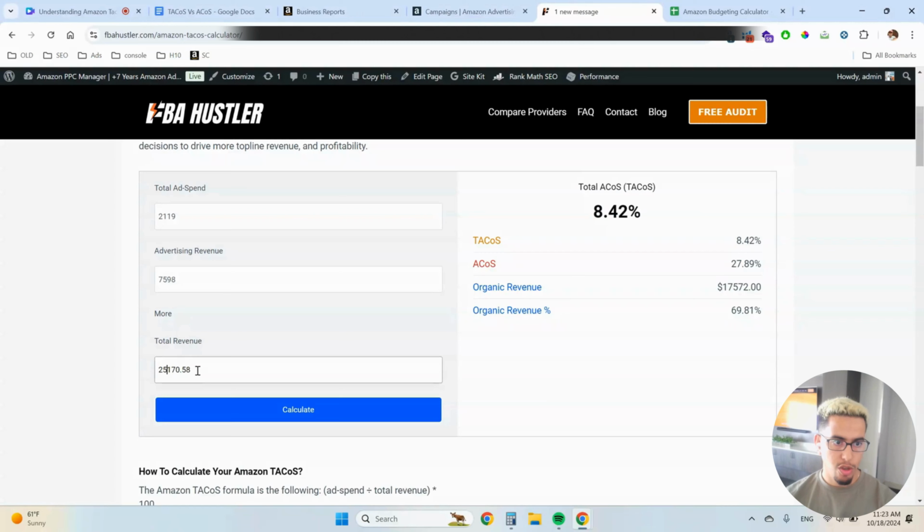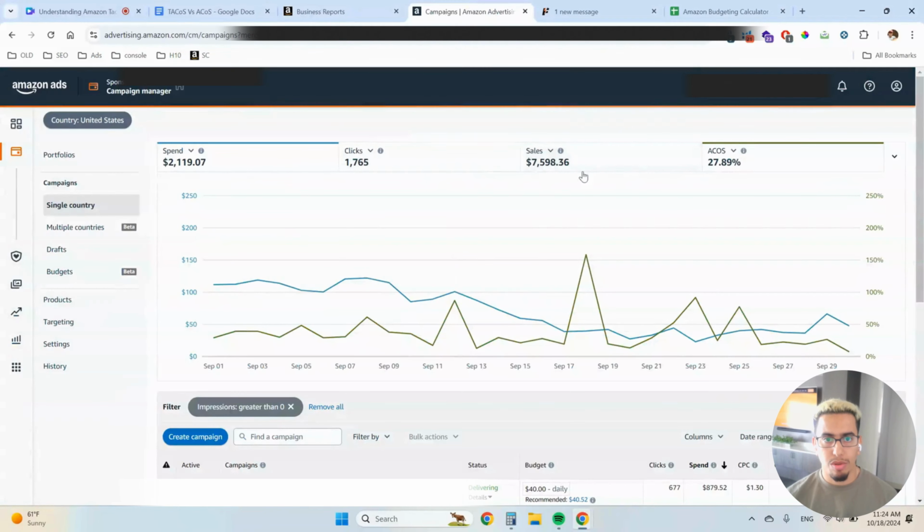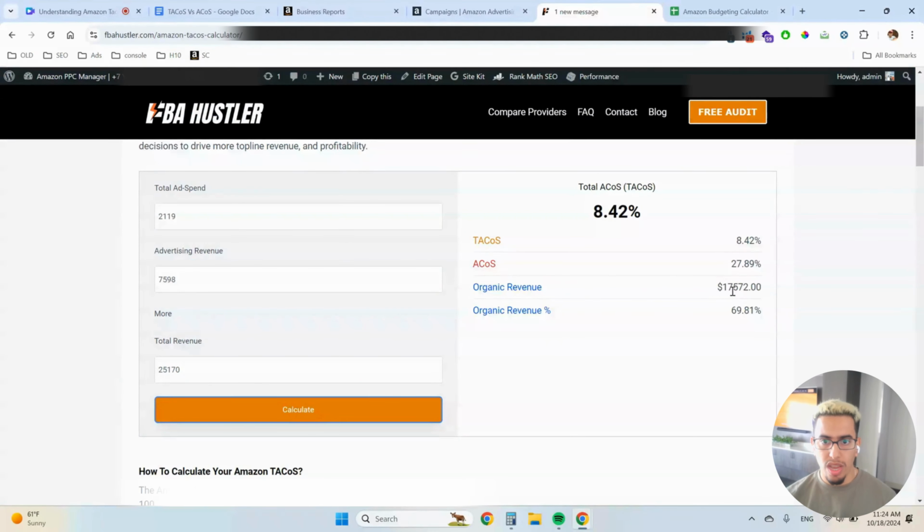And this calculator even gives you your organic revenue, which, like I said, is the difference between TACoS versus ACoS. TACoS encompasses organic revenue, all of your sales, both advertising and organic sales. So you can see that TACoS is 8.42%, which is very healthy. ACoS is 27%, healthy as well. Organic revenue is 17,572, and what organic revenue pretty much is, is just taking the total revenue and subtracting the advertising revenue. This is about 70%, which is pretty good.